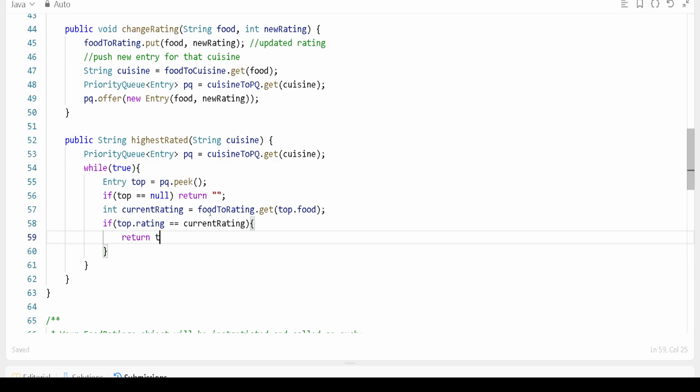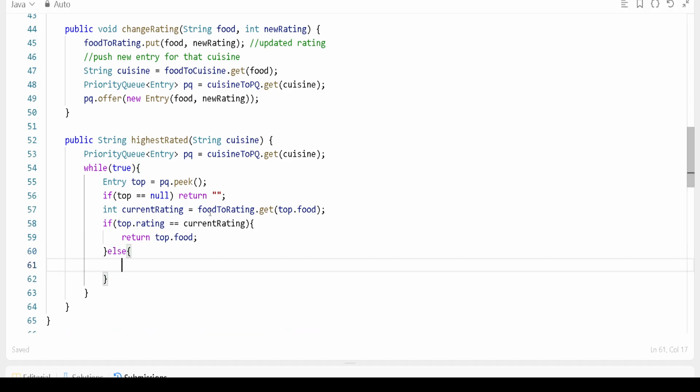Return top dot food. You will get the top rated food. In the else condition, you just now poll it, right? Means it's outdated, discard it. Okay, this is what we need to do.